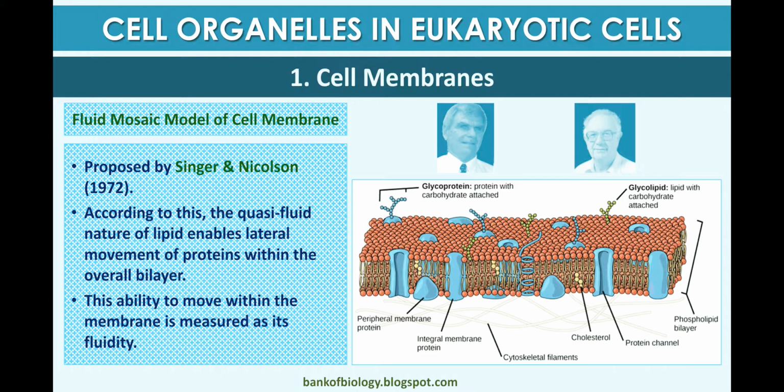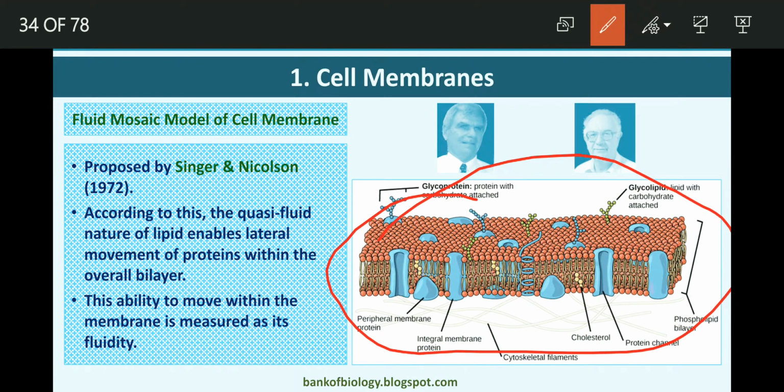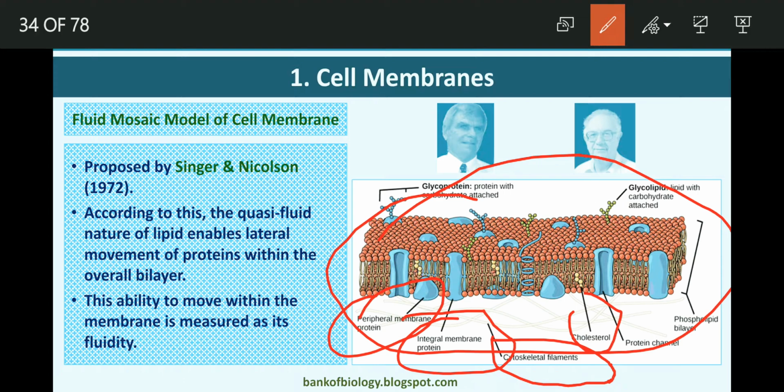This ability to move within the membrane is measured as fluidity. These are the parts of the structure: peripheral membrane protein, integral membrane protein, cholesterol, cytoskeleton filaments, phospholipid, protein channels, and glycolipids and glycoproteins present in this fluid.